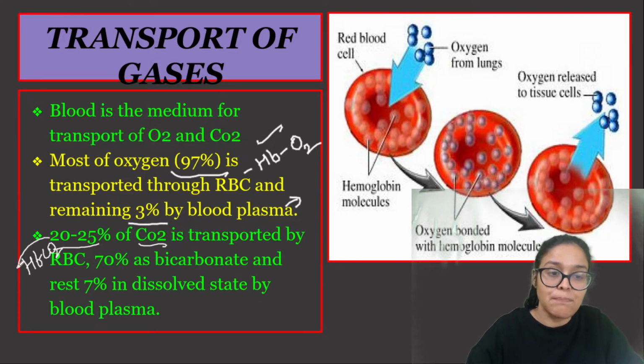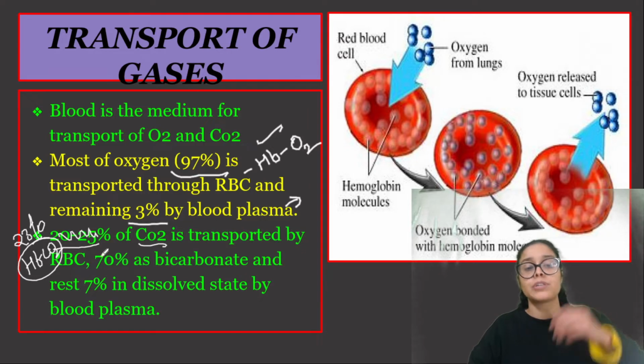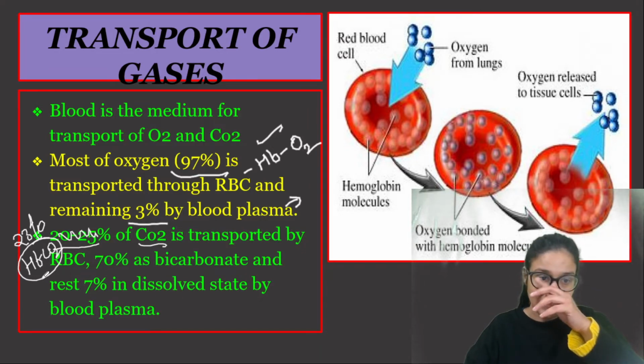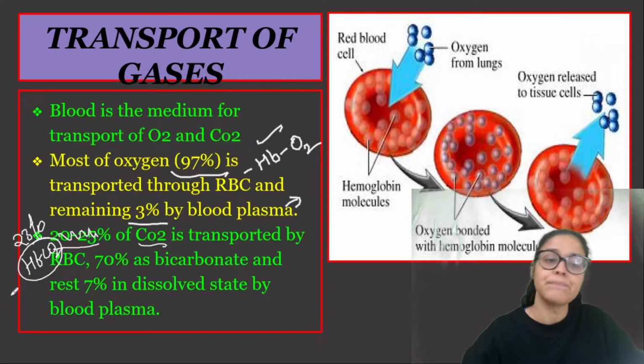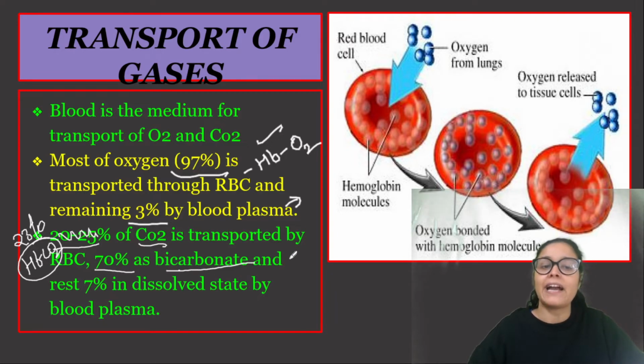In the same way, if we talk about CO2 transport, 20 to 25% CO2 is transported by hemoglobin binding. हemoglobin के साथ bind करके approx 23%, not 20 to 25%, approx 23% CO2 is transported in the form of carbaminohemoglobin, meaning binding with the hemoglobin. 70% CO2 is transported in the form of bicarbonate ion. We would see how. ये सब हमने detail में पढ़ना. We have to do it in detail, right?